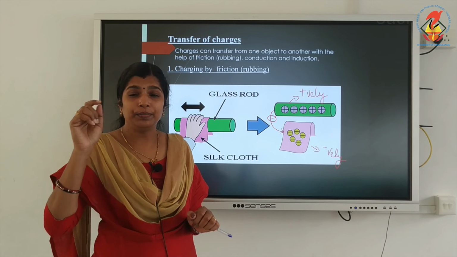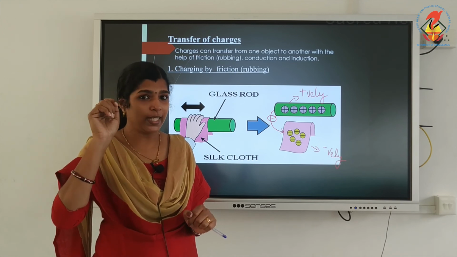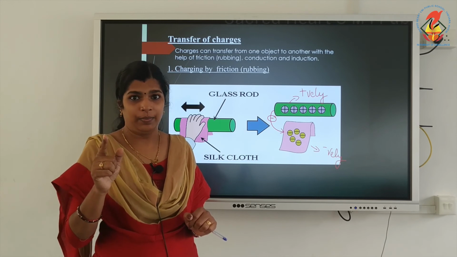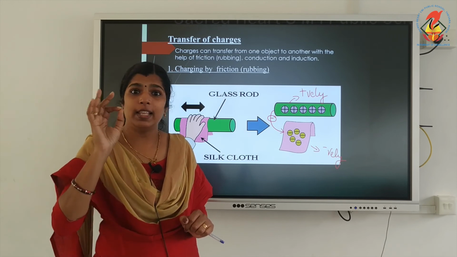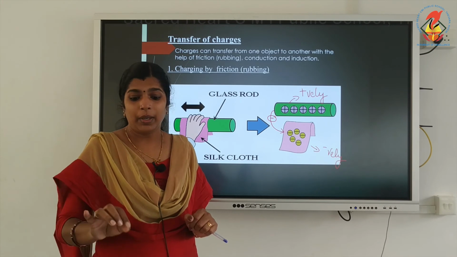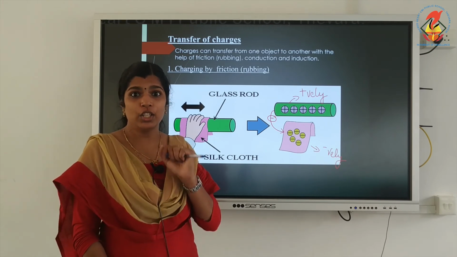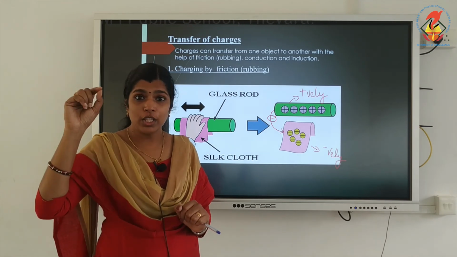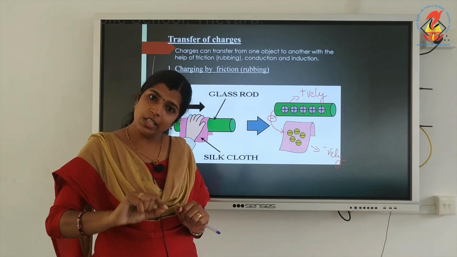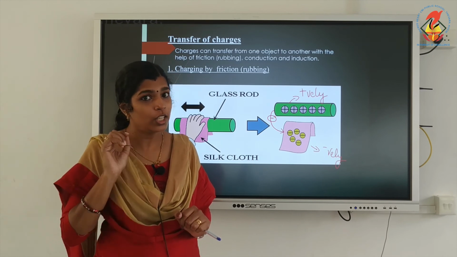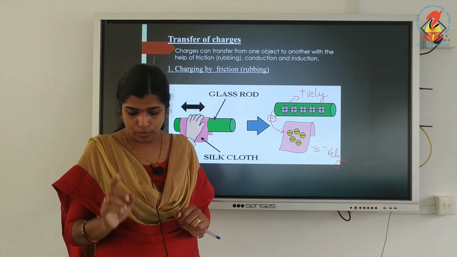When you rub a plastic scale on your hair, you are charging the plastic scale. The plastic scale is a charged object, but small pieces of paper are uncharged objects.